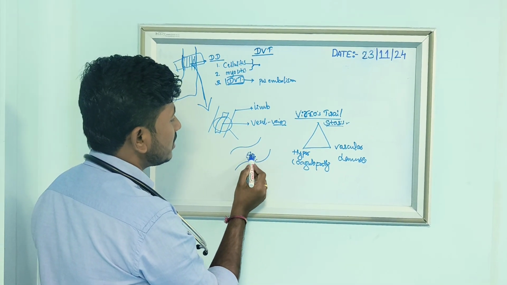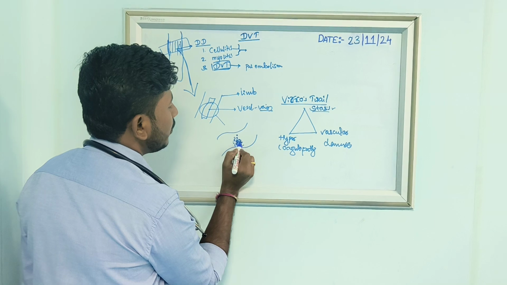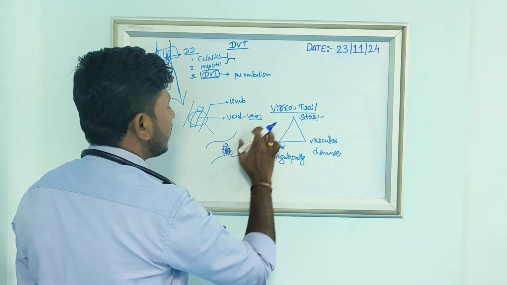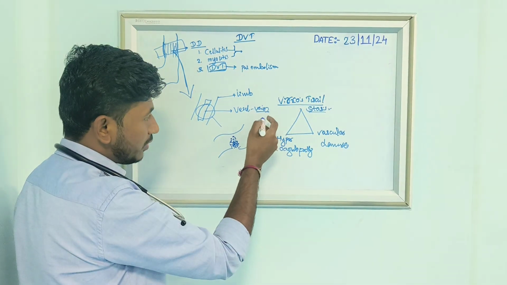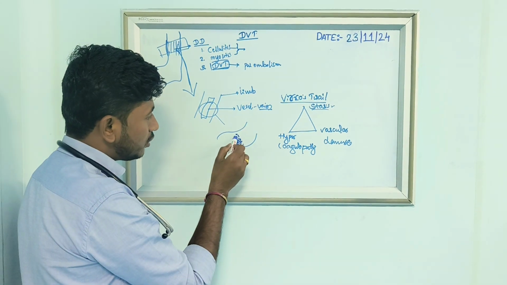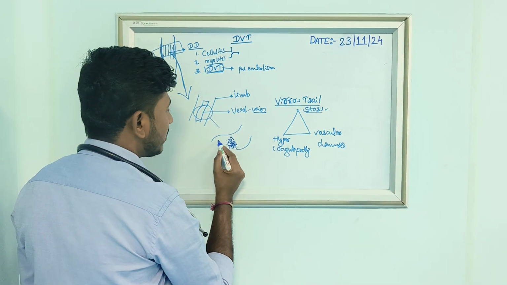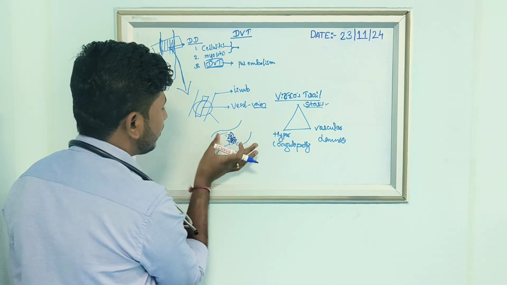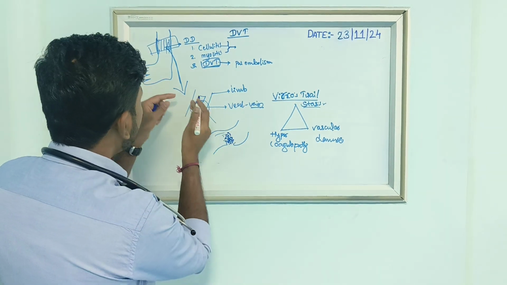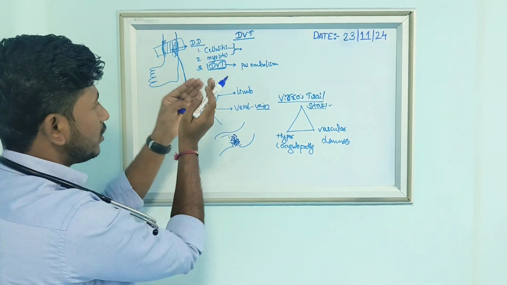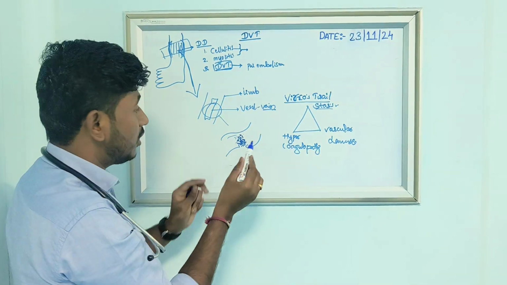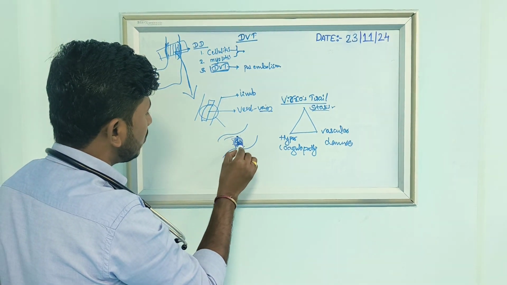So this condition will cause a deep vein thrombosis. As there is a venous thrombosis here, the affected part, the vessel is blocked, so whatever collects here will cause pain, inflammation, swelling. The patient gets limb edema because of this venous collection. So it will cause severe edema of the limb. This condition is called deep vein thrombosis.